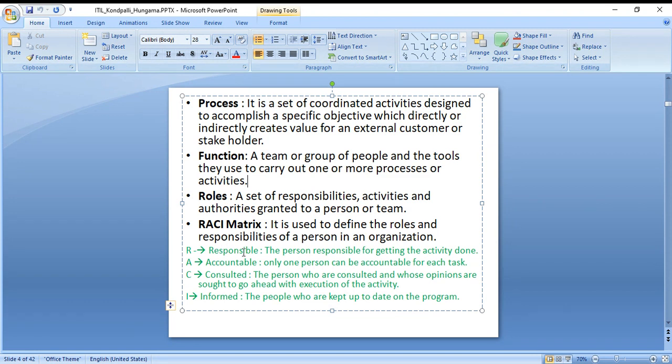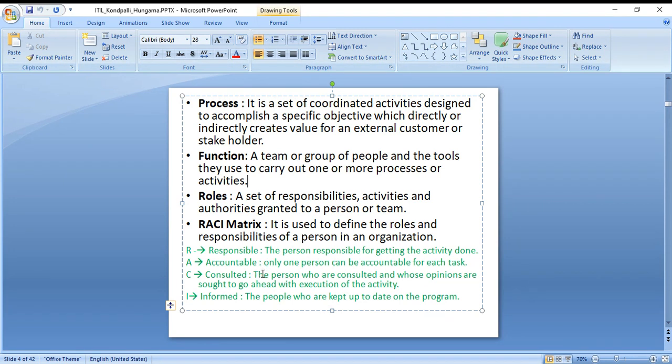As I mentioned, responsible: the person is actually responsible for getting the activity done. For example, I hope you all remember in school days, you'd be asked to write alphabets A to Z. So you are being responsible for doing your homework. It's similar to that, the person responsible for getting the activity done. And then what is accountable? Accountable is like only you need to write your homework, it's not like your parents are writing. Similar to that.